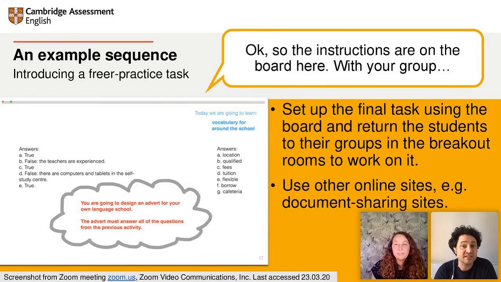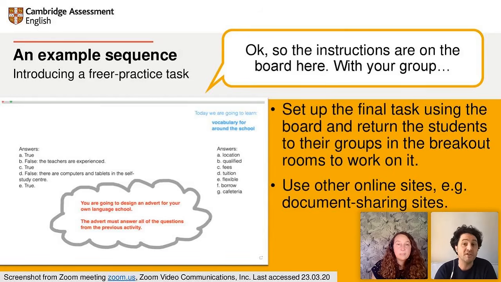For a task like this, you can put students into small groups in the breakout rooms so that they can discuss and plan. For the finished product, in this case an advert, they could collaborate using a shared document such as a Google Doc, and they could continue to work on this together for homework as well.